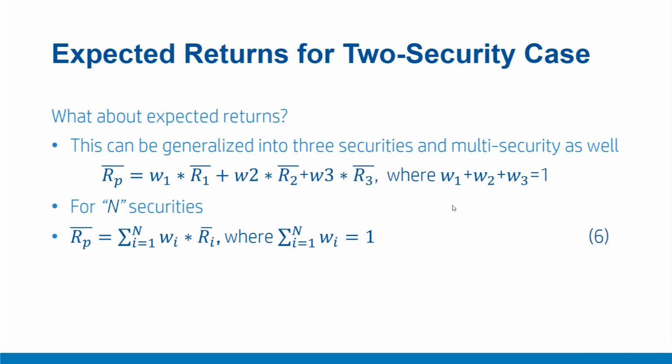We arrived at the formula for these two securities, and then we generalized this case for a multi-security case where securities 1 to n are there, and the expected return on that portfolio is simply the weighted average: the proportionate amounts invested in all these n securities, multiplied by the expected returns on all these n securities, which is W_i times R_i bar, summation i equals 1 to n.